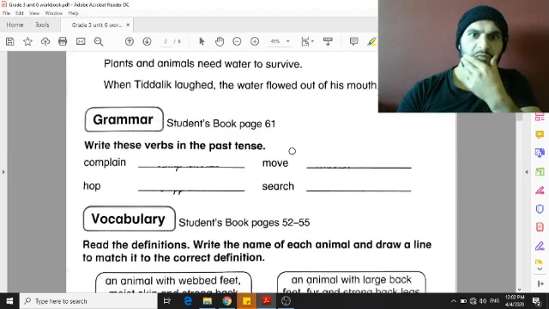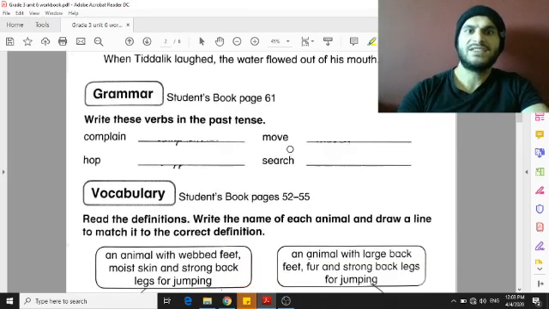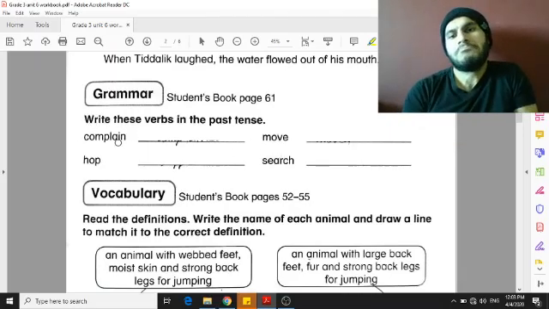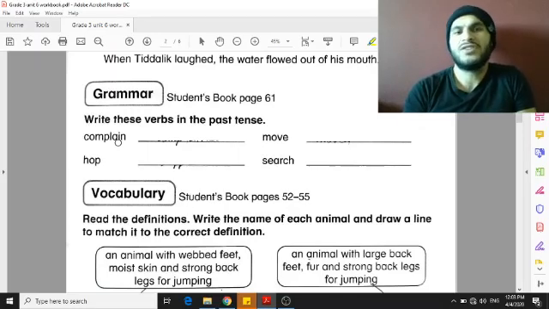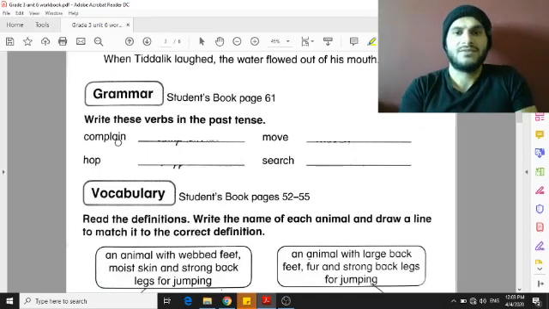The next one is about the past verbs. Here we have verbs like complain, hop, which means to jump, move, and search. Complain means when you say that you don't like something. You say, this food is not good, or this homework is very difficult. This is complaining.